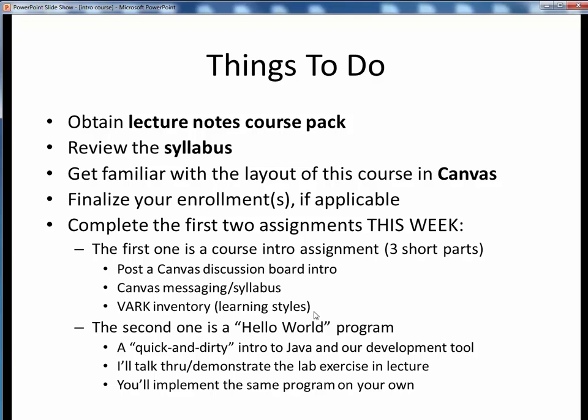The second assignment will be a step-by-step, getting started traditional Hello World program in Java. I'll demonstrate all the steps to you in the lecture video. Then I'd like you to implement the same program using the same step-by-step process. All of these steps will be clearly spelled out in the assignment handout. Okay, that's it for now. In the lecture segments which follow, let's take a closer look at both the syllabus and at Canvas.